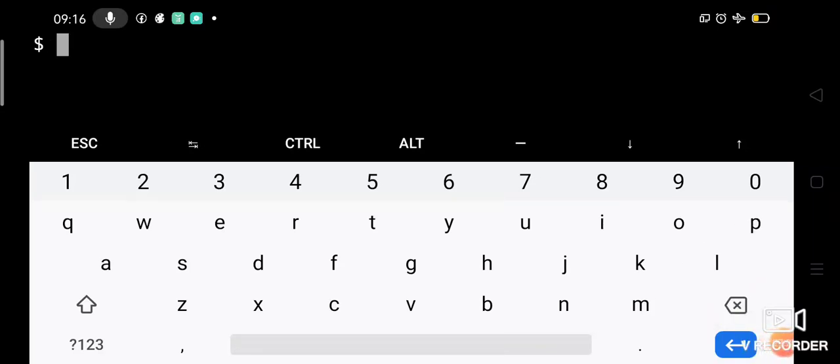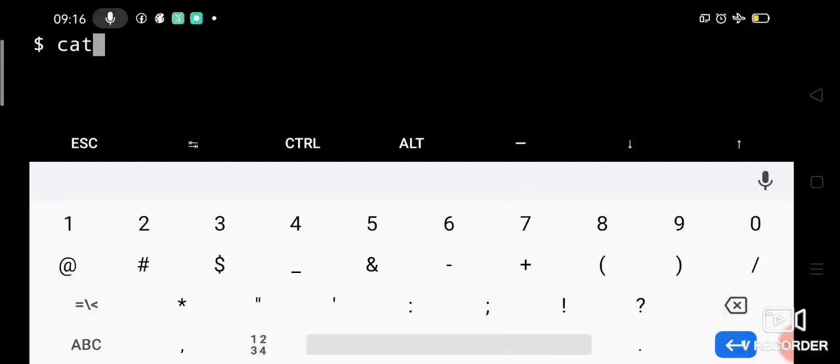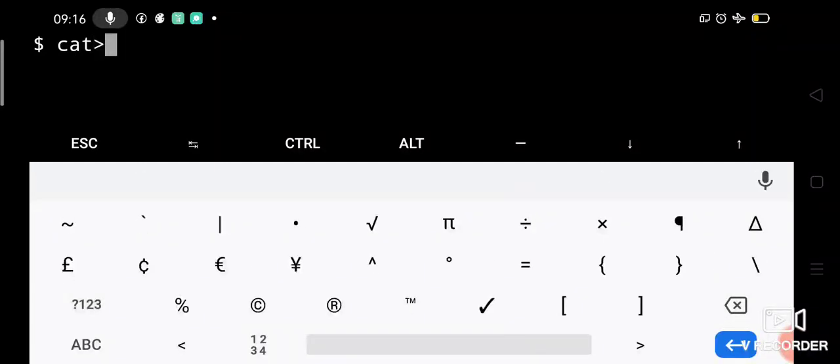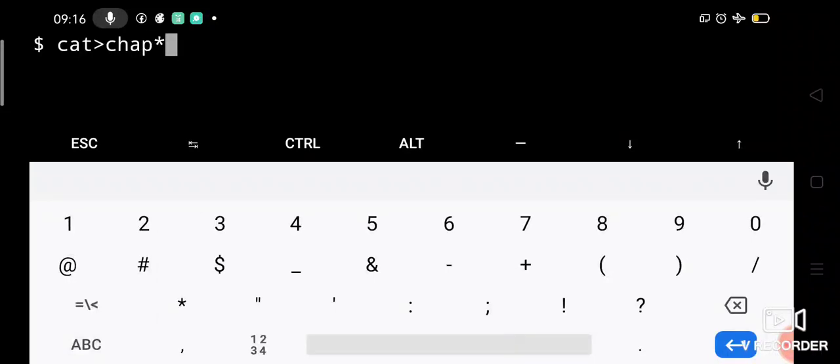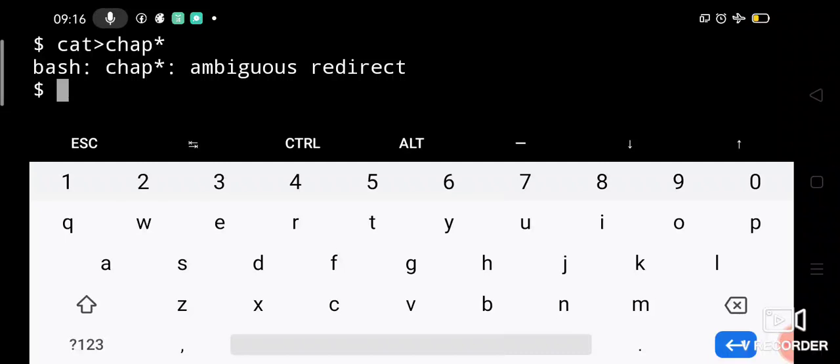Okay, now let us see the escaping examples. Let us create a file. We have to use the redirection symbol to create the file with cat. So cat redirection, let us say chap*. The name of the file itself is chap*. Okay, it is ambiguous, I think it will not accept.